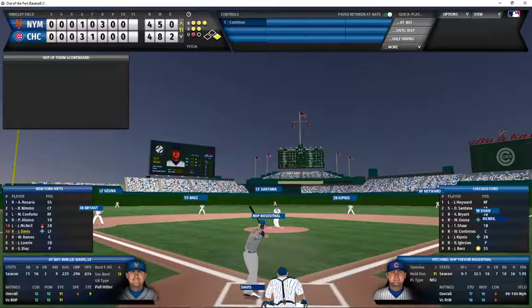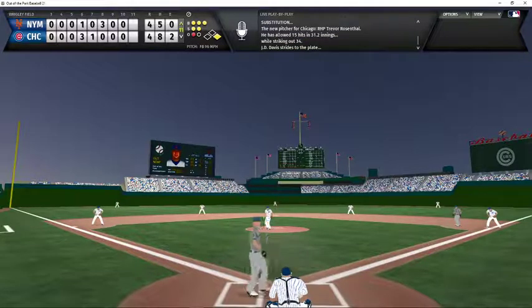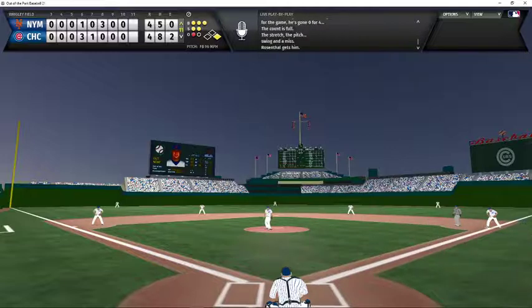Rosenthal now brought on to pitch. He has a full count, 1 out. Go ahead run on first. Rosenthal trying to get the Cubs out of the 11th inning. Swing and a miss, strike 3. Rosenthal strikes out Davis for the second out of the 11th.